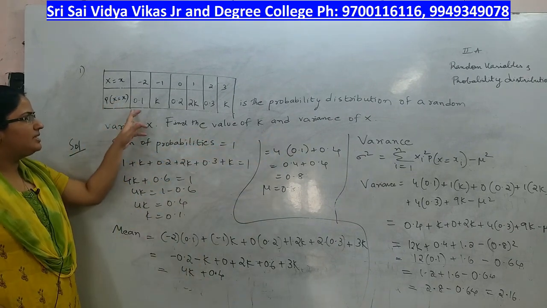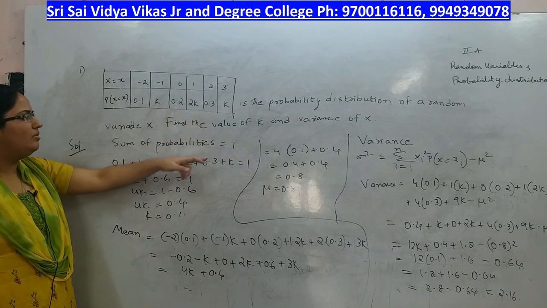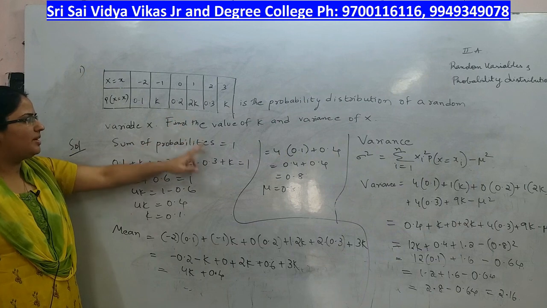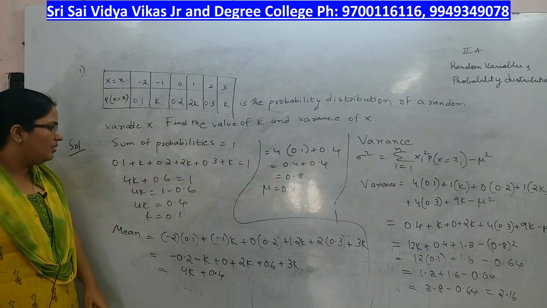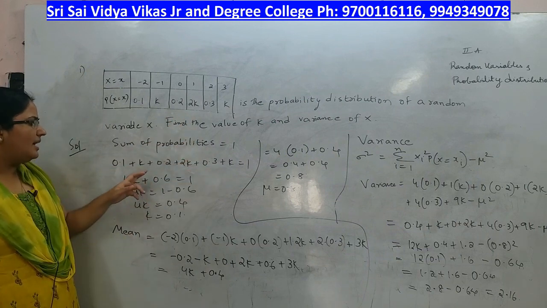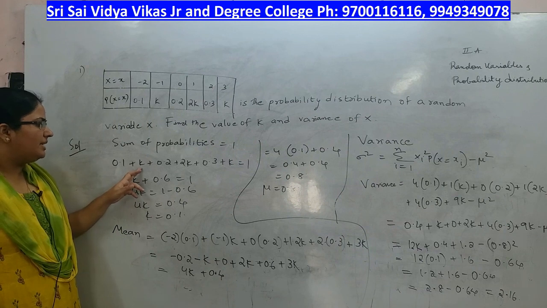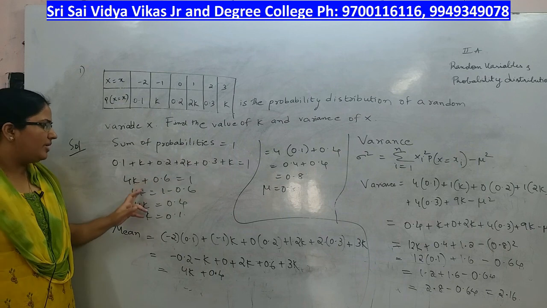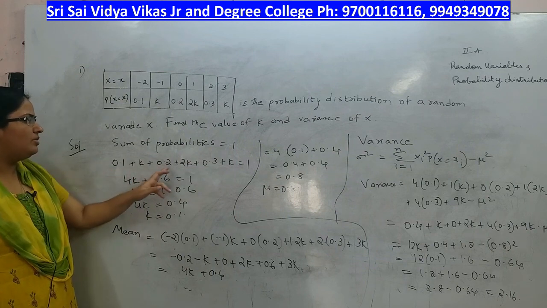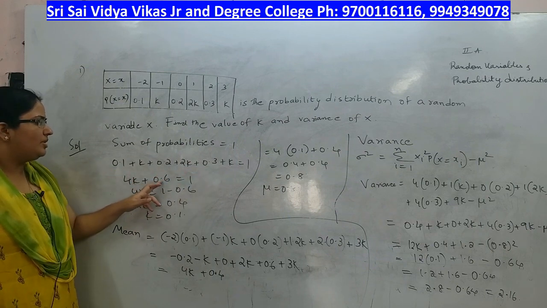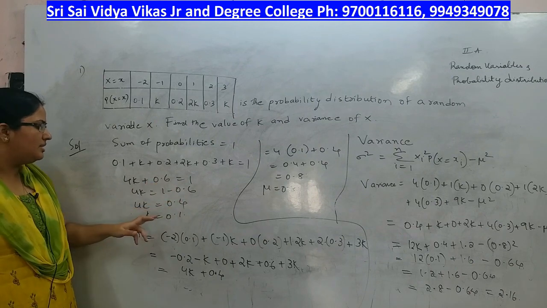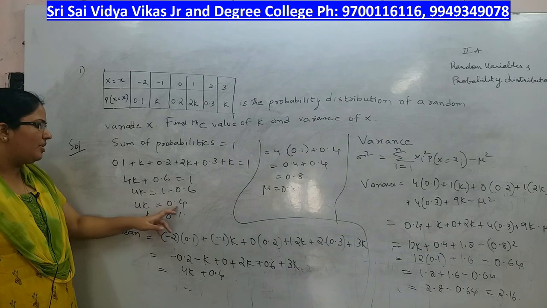First of all, we know that the sum of probabilities is equal to 1. That is 0.1 plus k plus 0.2 plus 2k plus 0.3 plus k is equal to 1. Add all like terms: k, 2k, this is 3k plus k, 4k, plus 0.1, 0.2, 0.3, which is 0.6, that is equal to 1. 4k is equal to 1 minus 0.6. 4k is equal to 0.4. k is equal to 0.1.